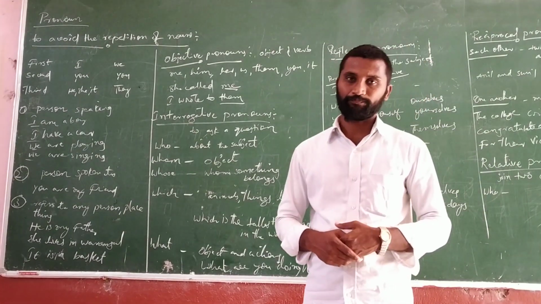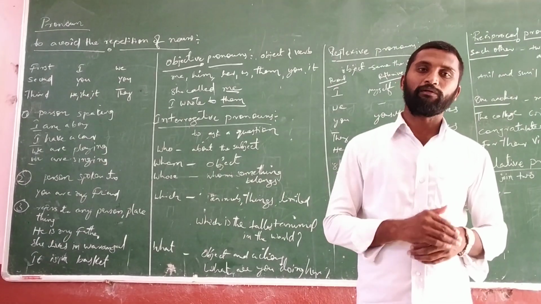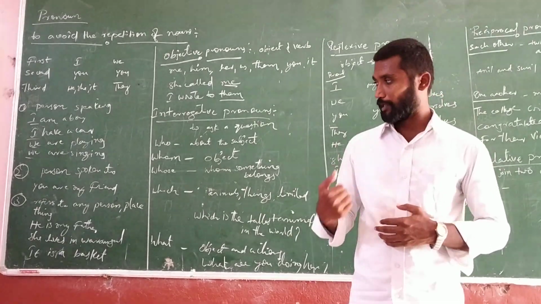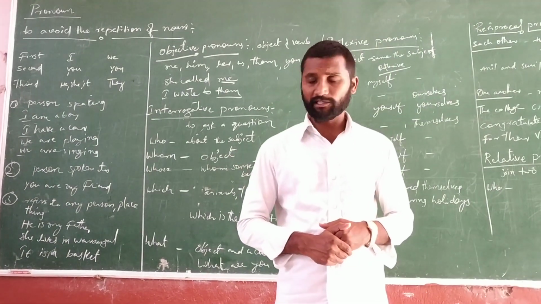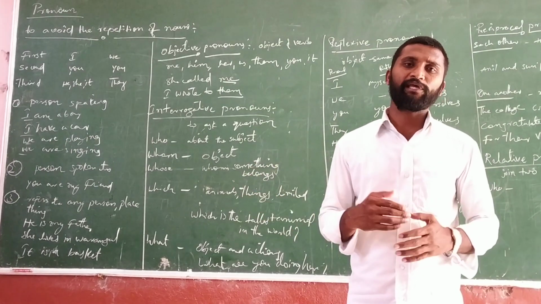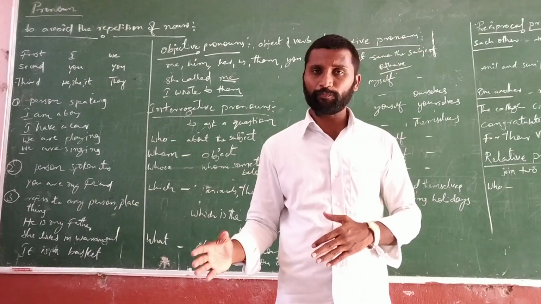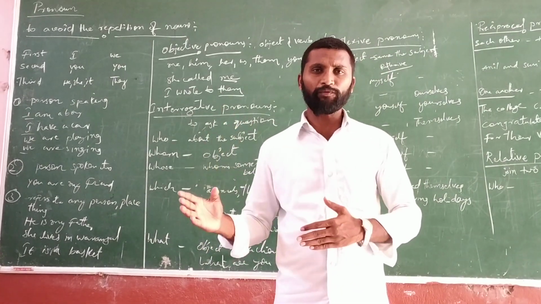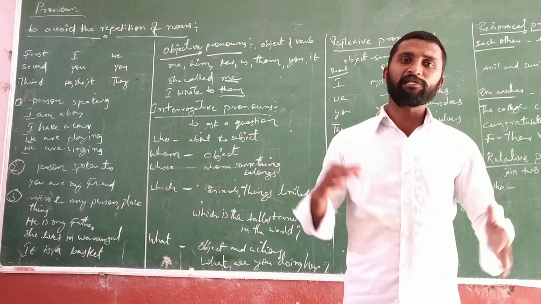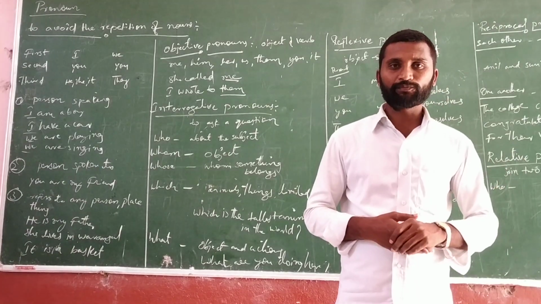We are playing. So here also the first person is speaking, but it is plural. What are the first person plural saying? We are playing. And the next example is we are singing. Here also we are singing. We is a first person plural. If you see these four examples, in all four examples the first person is speaking. First person singular is speaking, and first person plural is also speaking.